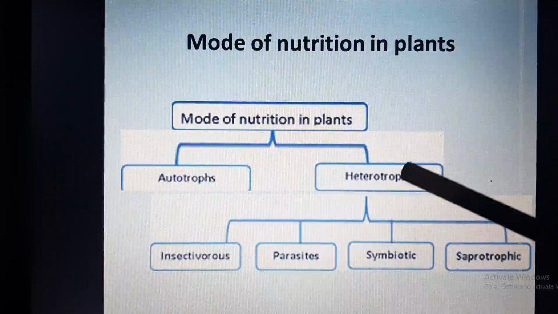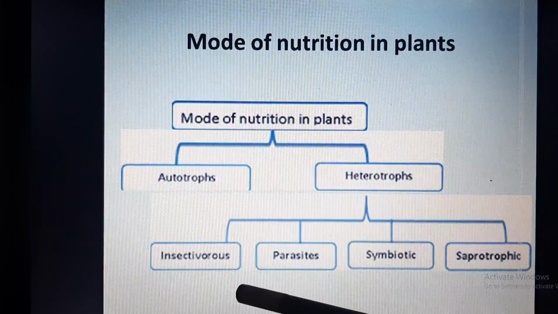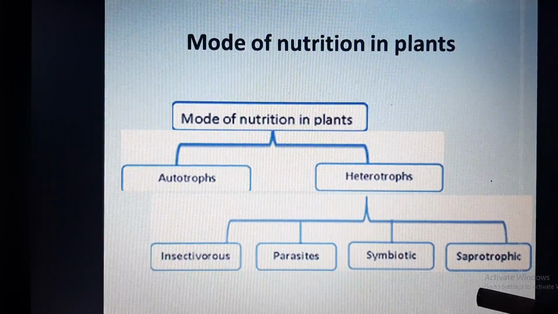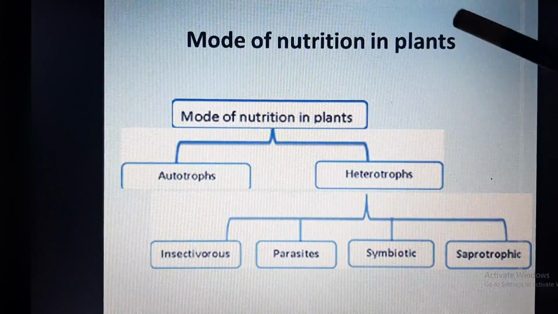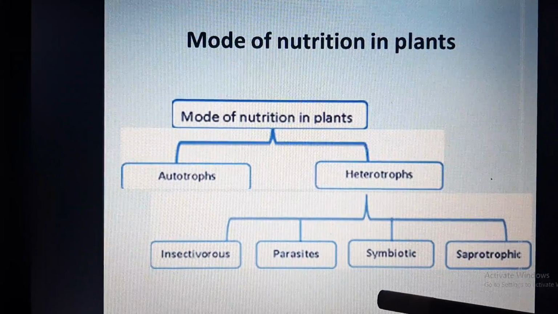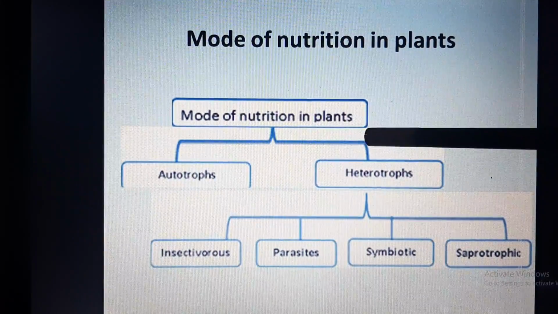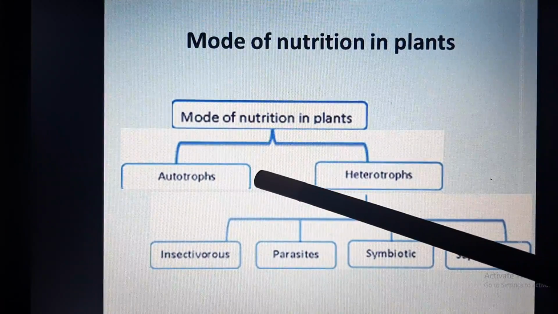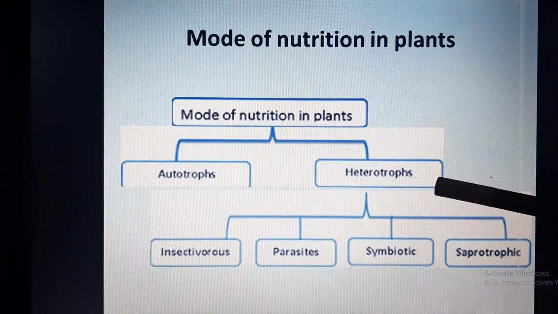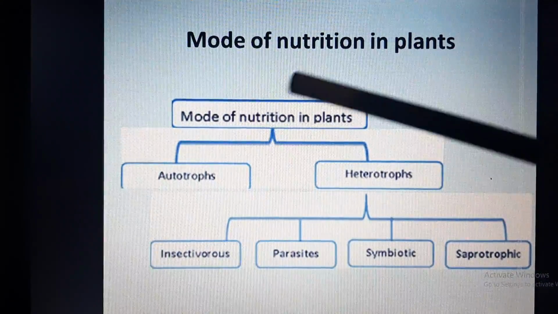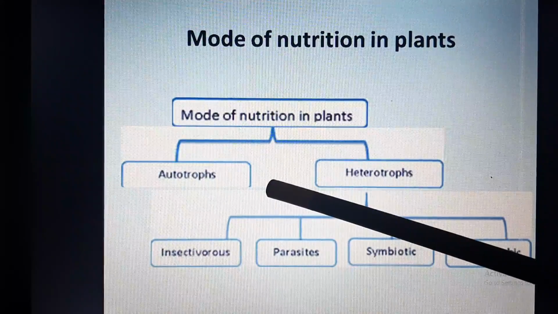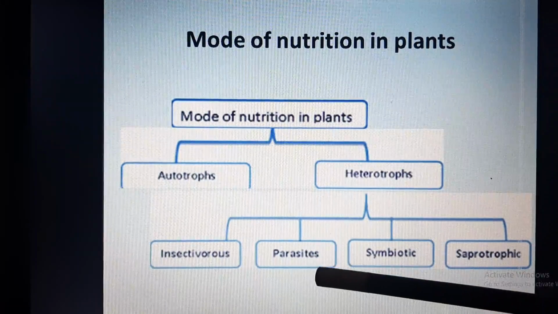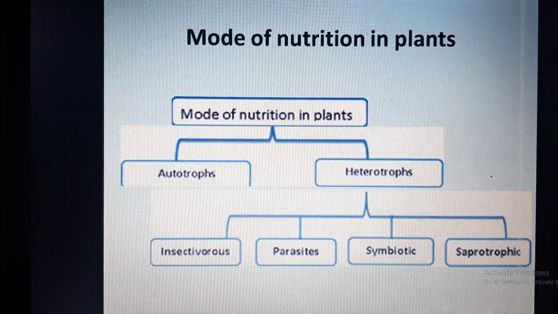Now these heterotrophs can further be classified into insectivorous plants, parasitic plants, symbiotic plants and saprotrophic plants. So what have we studied here? We have studied different modes of nutrition in plants. Basically, modes of nutrition in plants are autotroph and heterotroph. Autotrophs are the plants which are producing their own food, while heterotrophs are the plants which are dependent on autotrophs for their food. Heterotrophs can further be classified into insectivorous plants, parasites, symbiotic plants and saprotrophs.